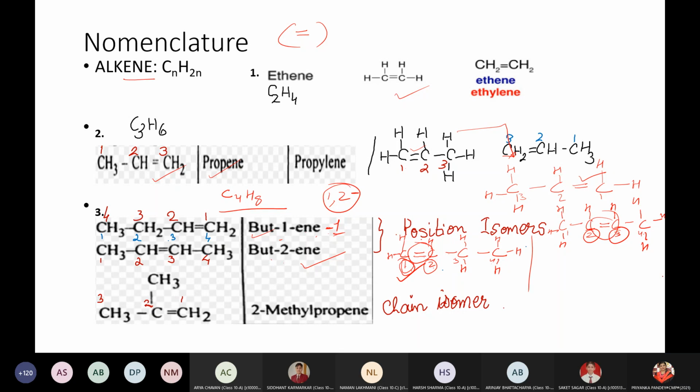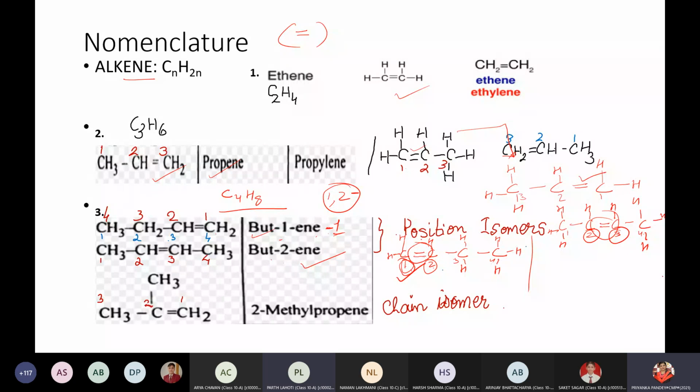So here for isomerism, the butene compound will only show 2, right? 1 and 2. Yeah, because if you go for the third carbon atom here, numbering will start from this side. So again, it will be between 1 and 2. So the numbering can be from any side. Yes, in organic compounds, because when we have a difference in the arrangement, then we can have a difference in numbering.